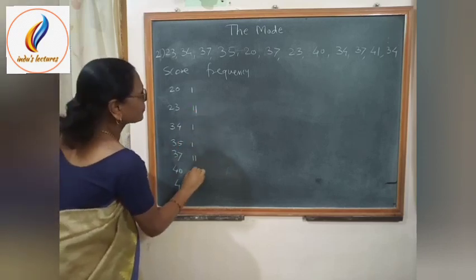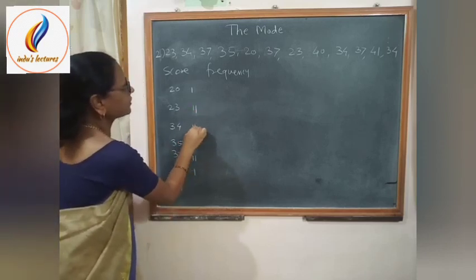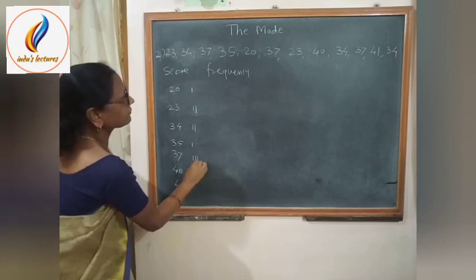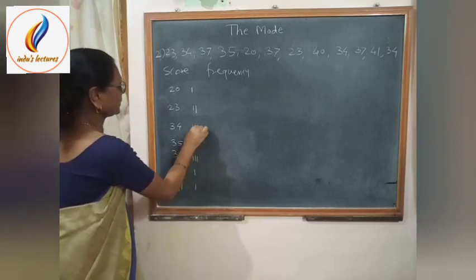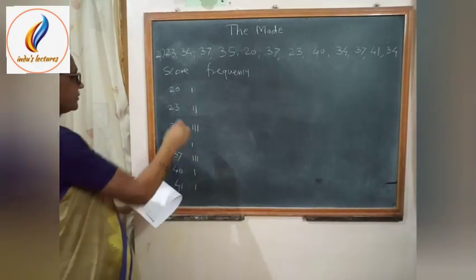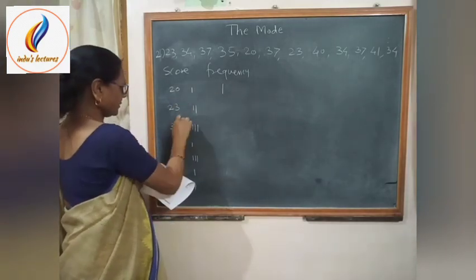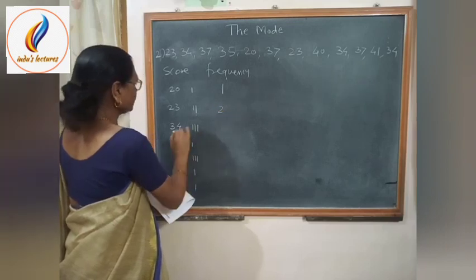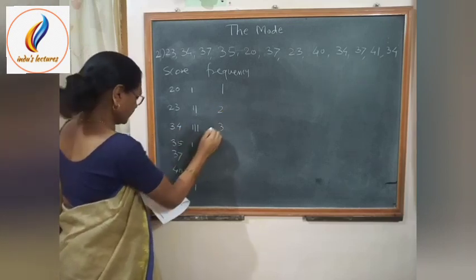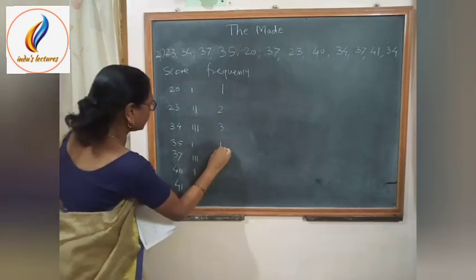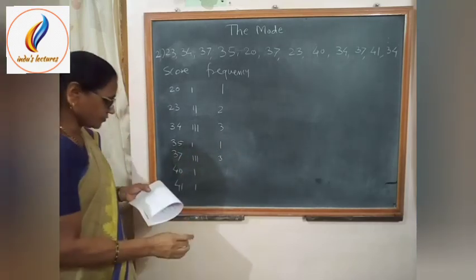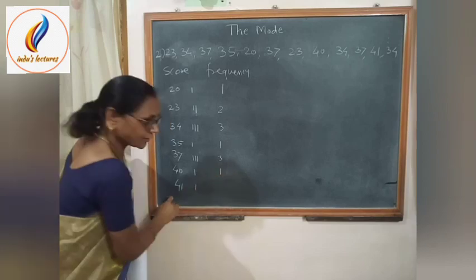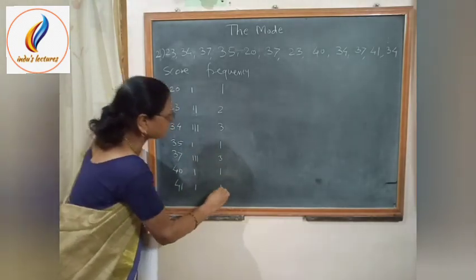The frequency of 20 is 1, 23 is 2, the frequency of 34 is 3, the frequency of 35 is 1, the frequency of 37 is 3, and the frequency of 40 is 1 as well as the frequency of 41 is 1.